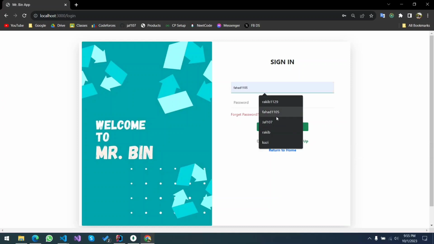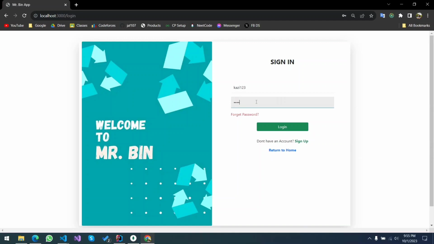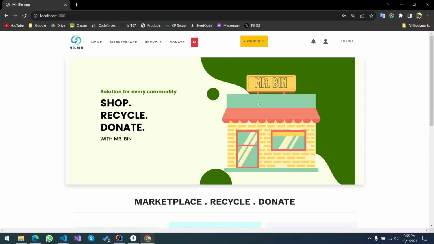And then we also need to sign in. If a user gets signed in, we see these icons in the header section.